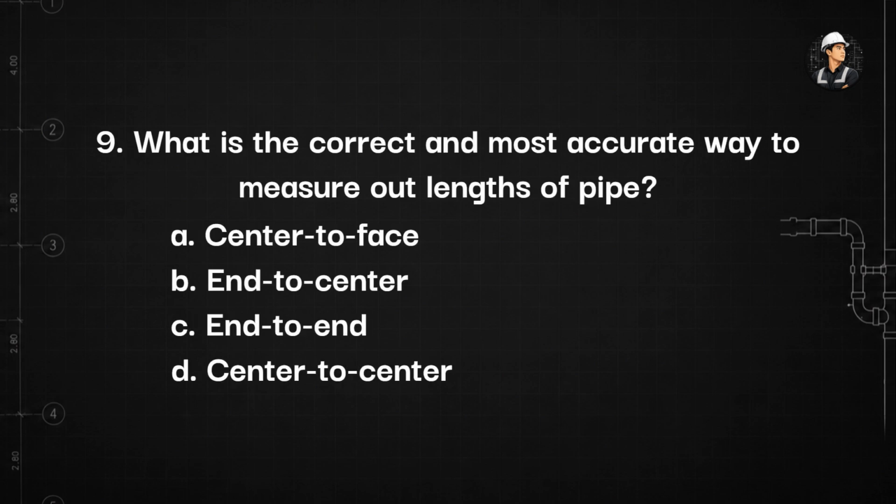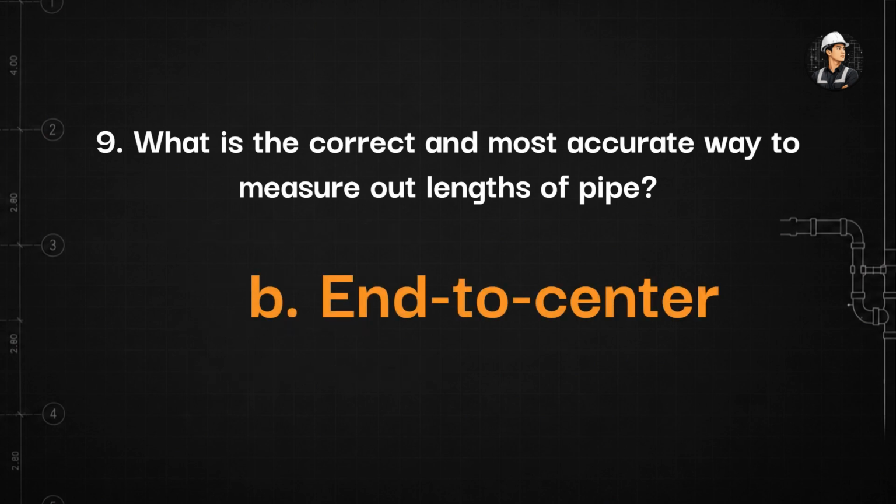9. What is the correct and most accurate way to measure out lengths of pipe? A. Center to face. B. End to center. C. End to end. D. Center to center. The answer is letter B. End to center. End to center is the correct and most accurate way to measure out lengths of pipe.